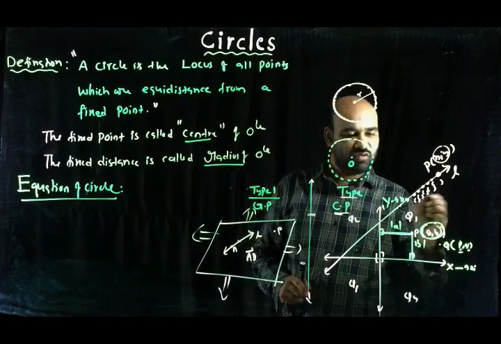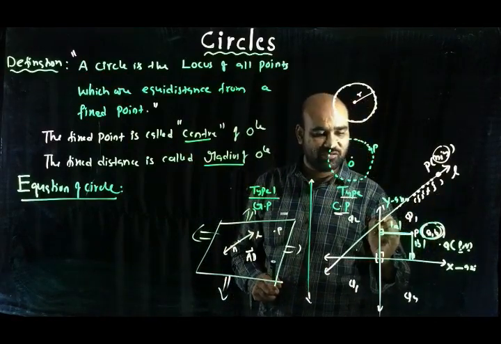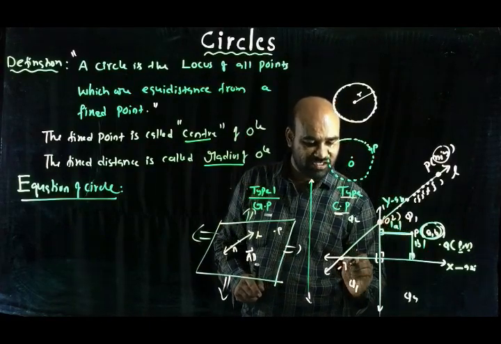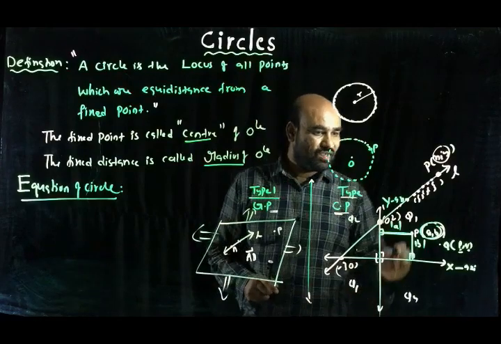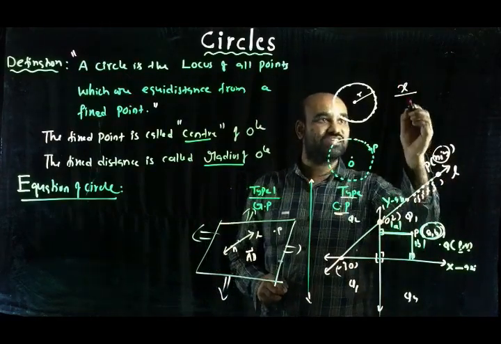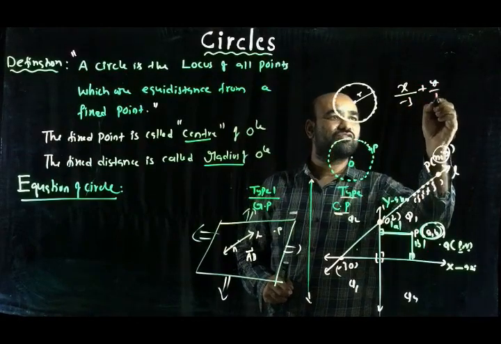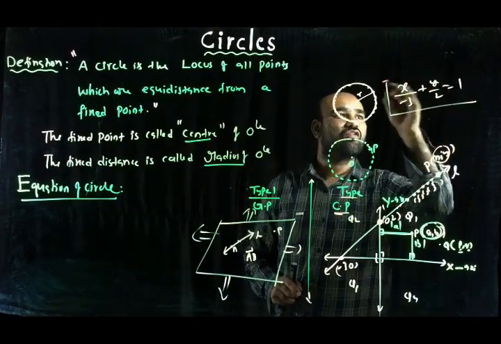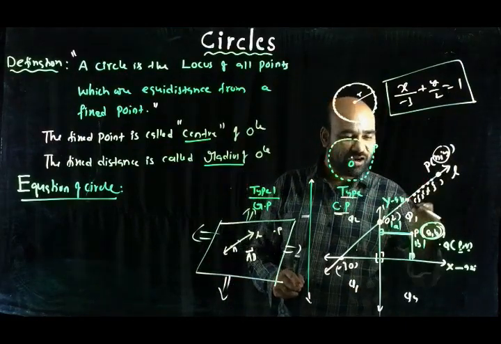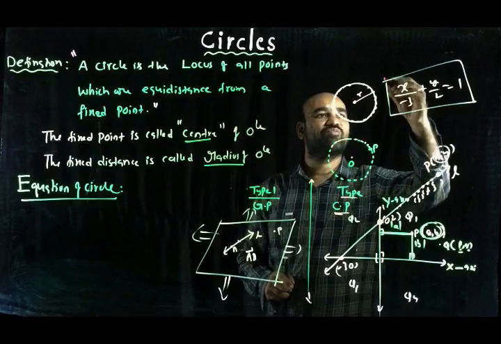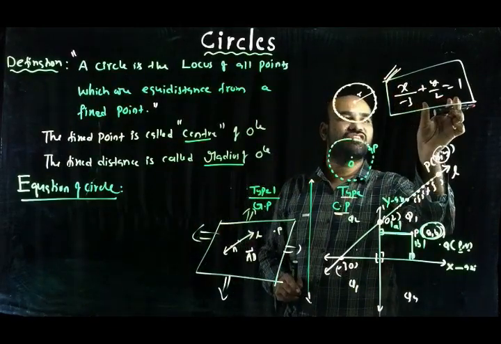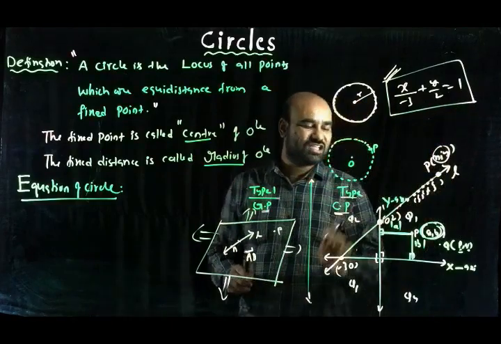I will explain through an example. For example, this point is (0, 2), and this point is taken as (-3, 0). Then the locus equation of this line is x/(-3) + y/2 = 1. This is the locus equation of this straight line. It means every point, or every ordered pair, on this line satisfies this algebraic condition, and any solution of this algebraic equation is a point on this line.